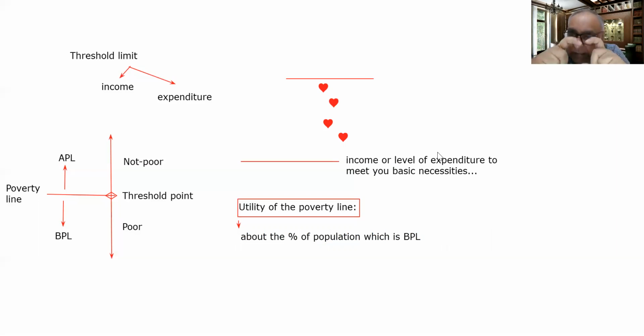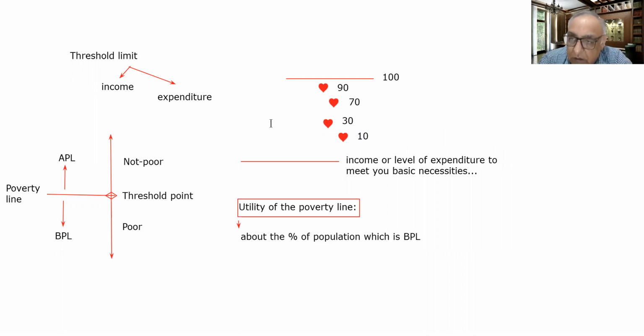So the poverty line concept helps us to know the deviation of a particular household or individual from the poverty line threshold income or threshold expenditure. Let's suppose the poverty line threshold income is rupees 100. This person is earning rupees 90, that is why he is below the poverty line. This person is earning rupees 70, this person rupees 30, and this person rupees 10, so they are all below the poverty line.